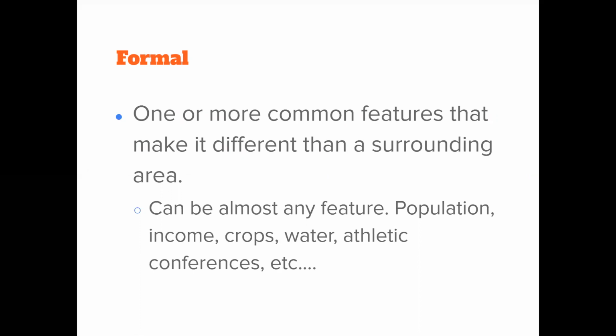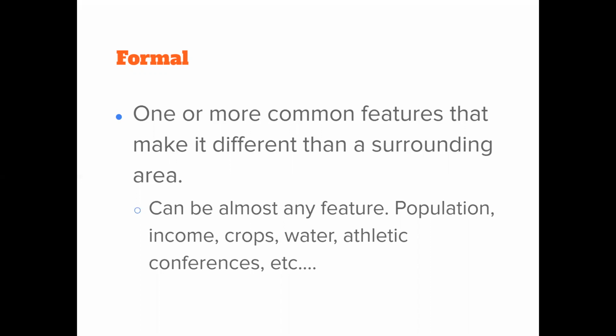So we're going to talk about 3 types of regions, okay? The first type we're going to look at is a formal region, okay? That is one or more common features that make it different than a surrounding area, okay? And this can be almost any feature you want it to be, all right? It can include population, income, crops, water, the athletic conference that you're in, okay?